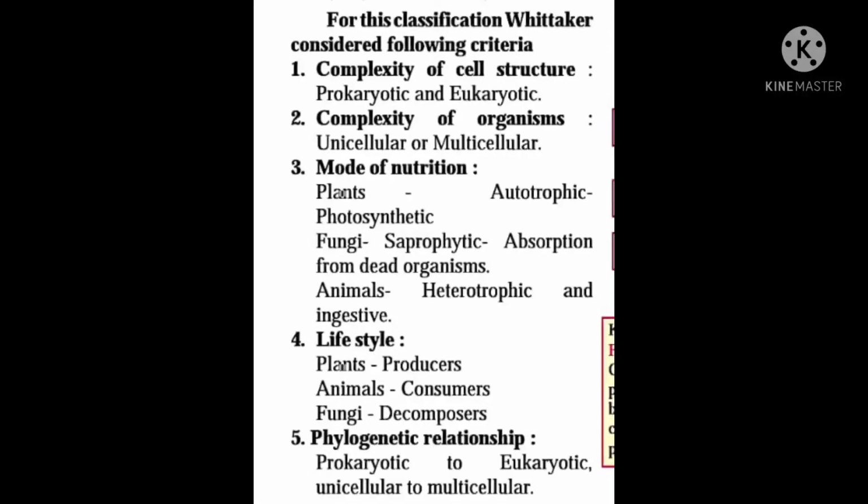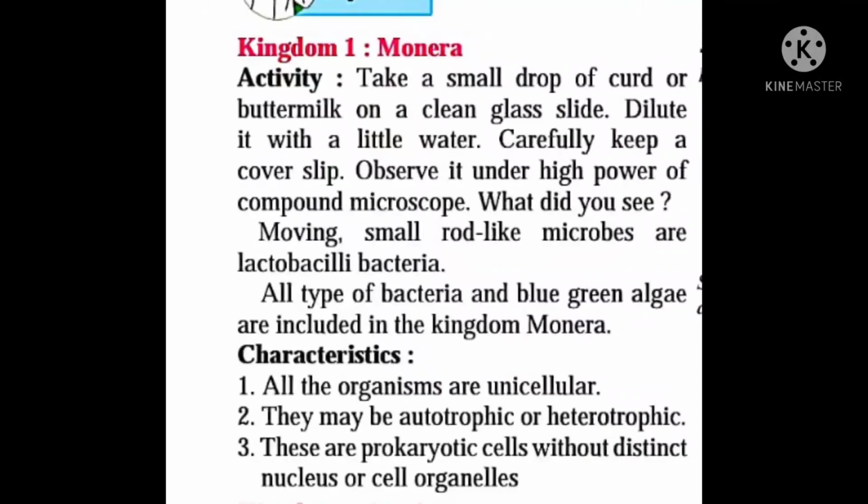Next question regarding Whittaker's classification criteria. So there are total 5 criteria of this classification: complexity of cell structure, complexity of organism, mode of nutrition, lifestyle and phylogenetic relationship. All these 5 points are the headings. If a question is asked for 1 mark or 2 marks, you have to just write the heading. And for the total explanation, there will be a 3 marks question. So according to marks, you have to write an answer.